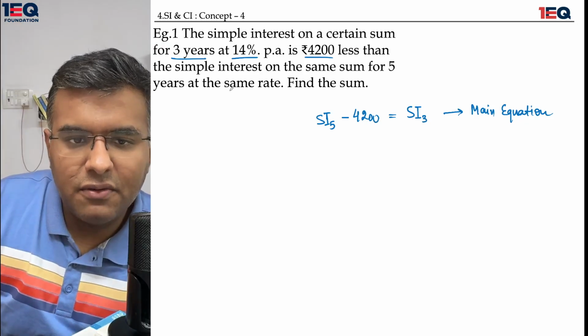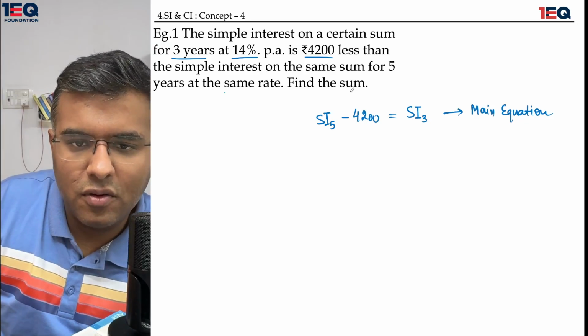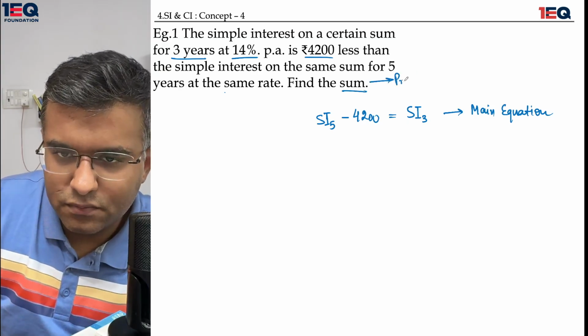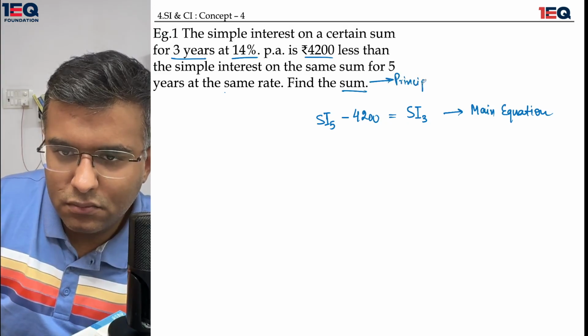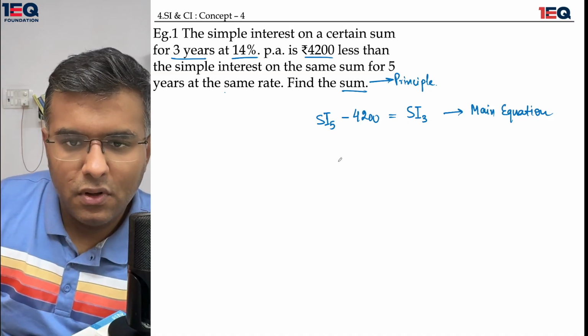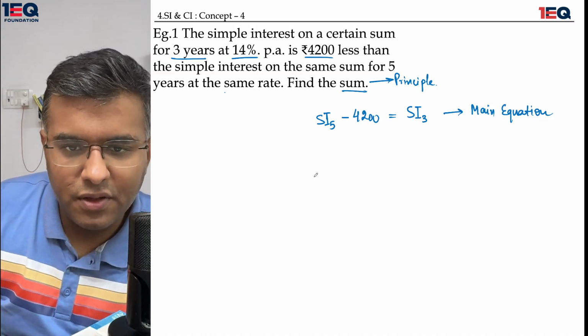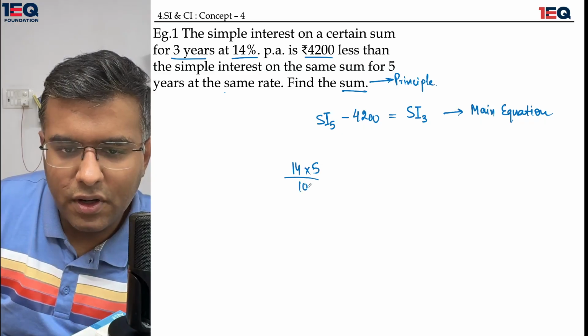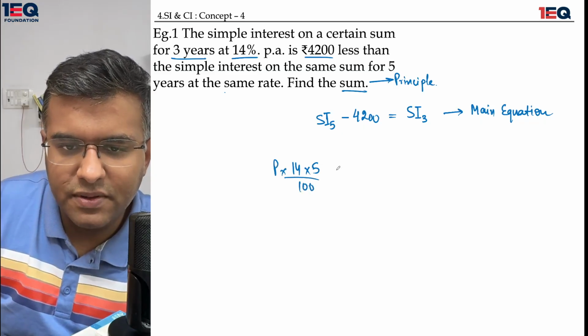In that, I would have a component of sum, which means I would have a component of principal, which needs to be calculated. For 5 years at 14% per annum, 14% for 5 years upon 100 multiplied by the principal.